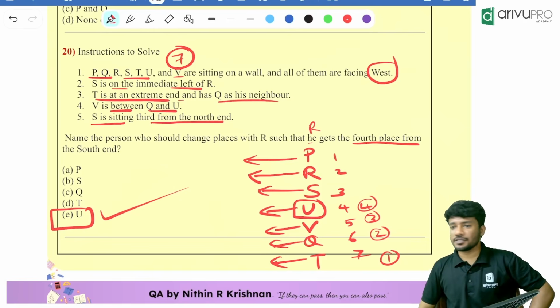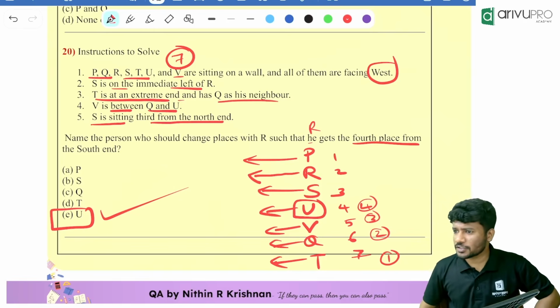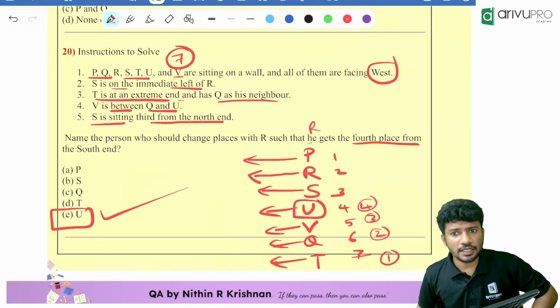U is your answer. I hope that everyone understood this. Pakka? Done now? Anyone is having doubt? You can tell me right away.